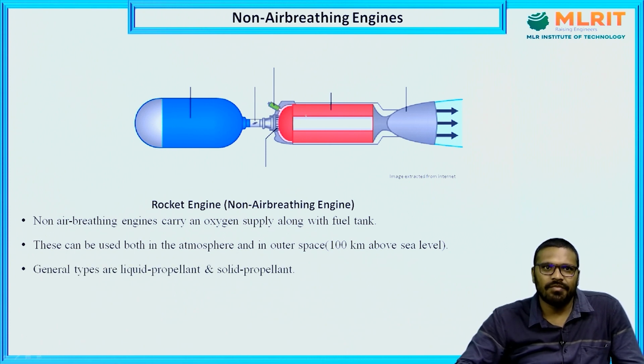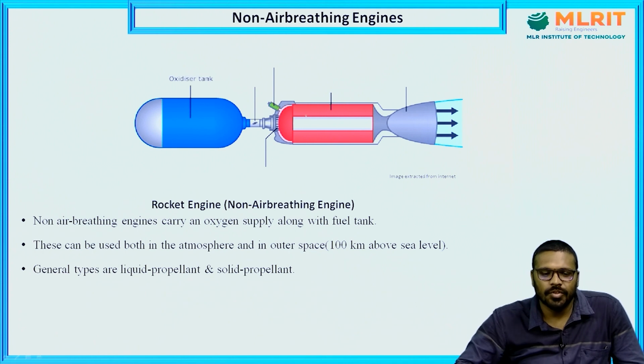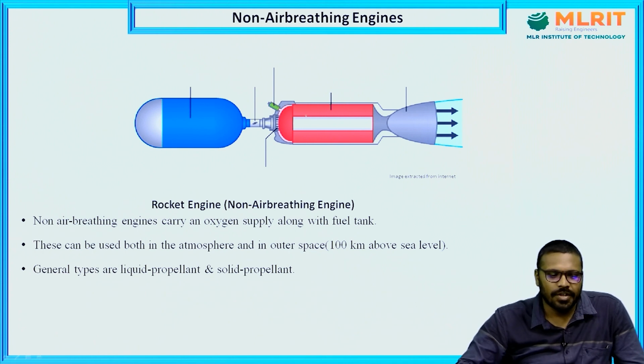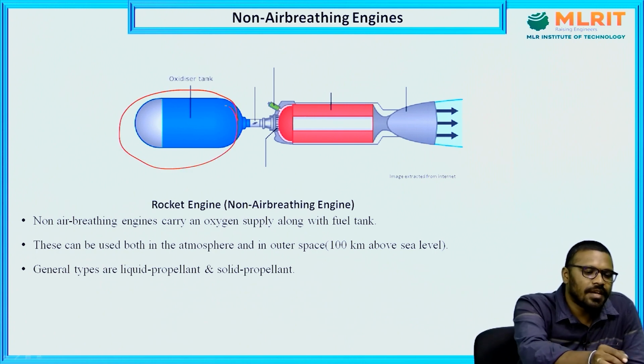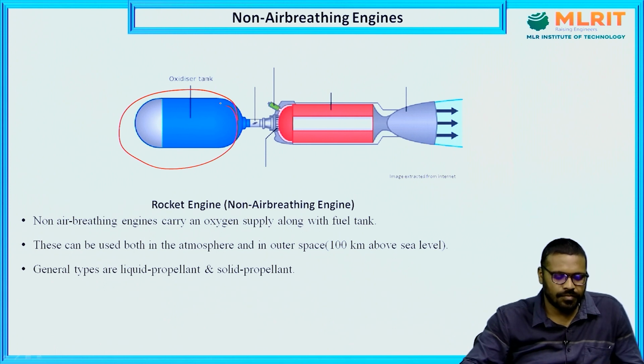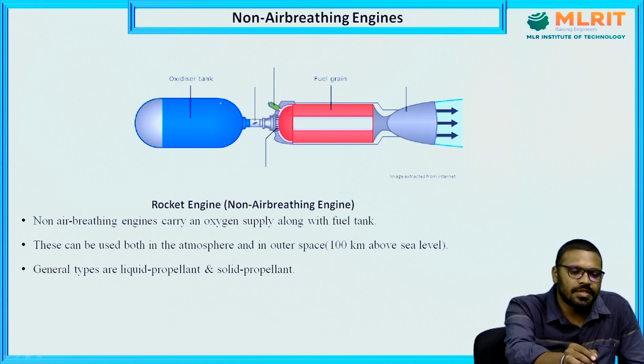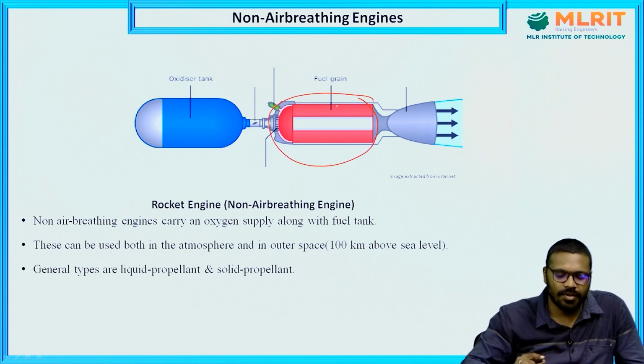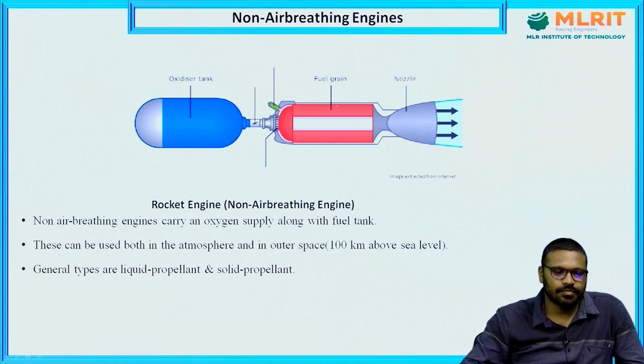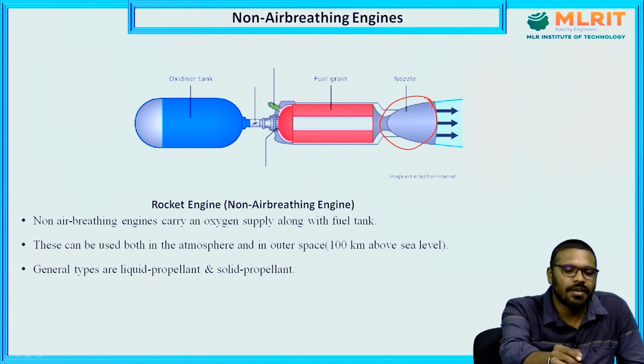General types are liquid propellant and solid propellant. Okay. Coming to the parts of non-air breathing engines, the first one is the oxidizer tank. This is the oxidizer tank. Next, fuel grain. This is the solid rocket motor. This is the fuel grain, the fuel. Next, this part is the nozzle.